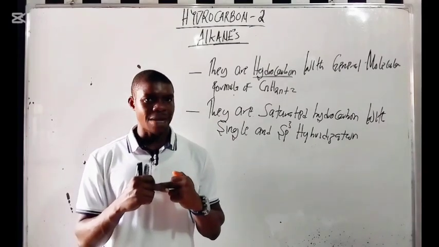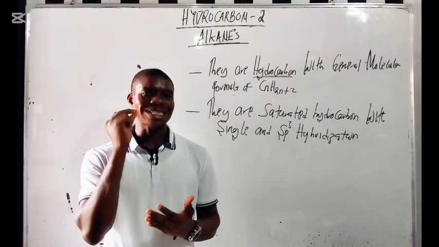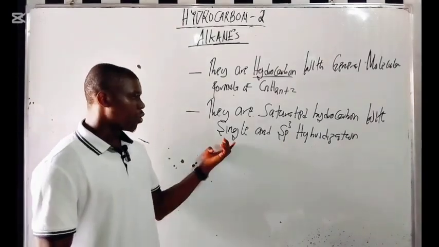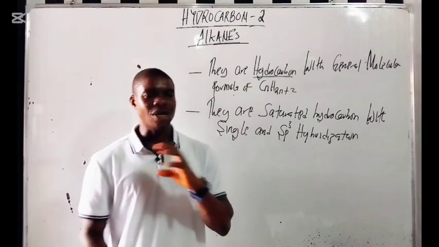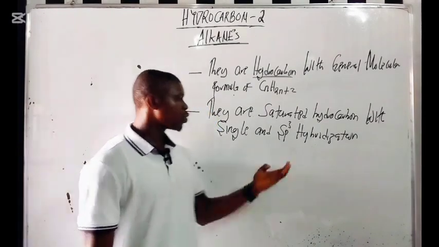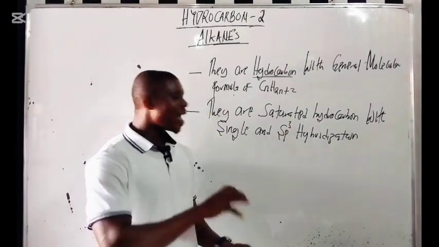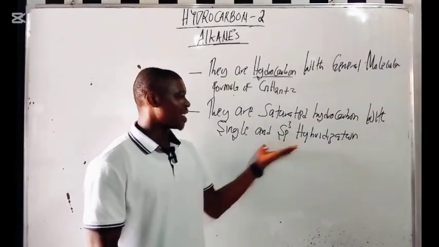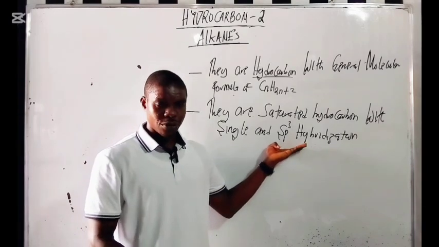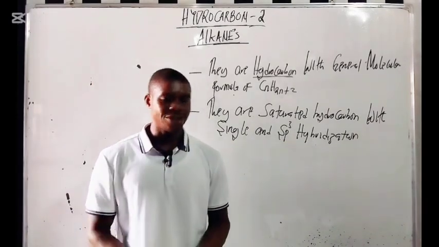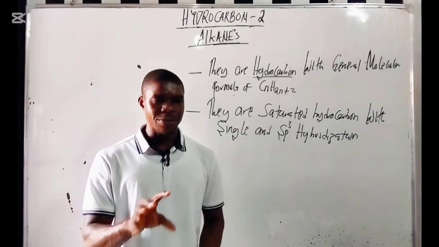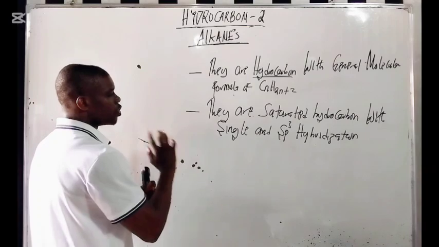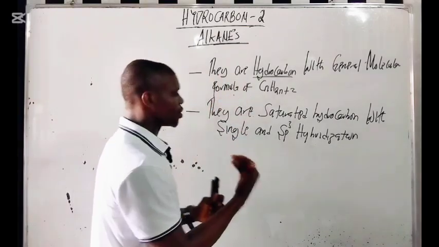I don't want to go into those details now, but understand that they are saturated hydrocarbons with single bonds. So whenever you see only single bonds in a hydrocarbon, it is an alkane with sp3 hybridization. All single bonds are sp3. Please check out my hybridization video, it's very important. These are the two key things you need to understand.